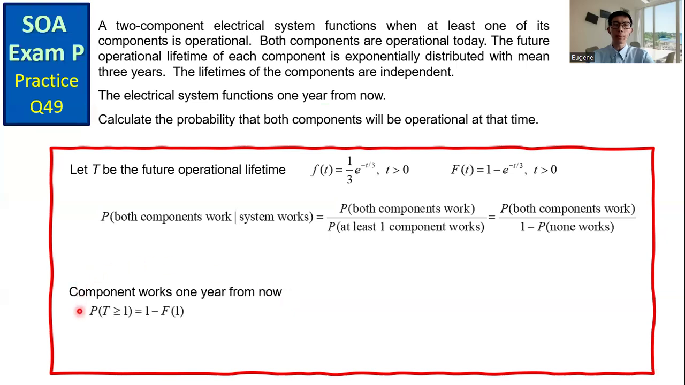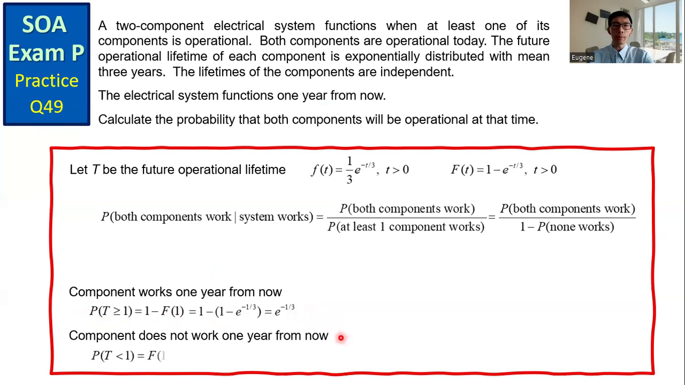This corresponds to the probability that T is greater than or equal to 1, which equals 1 minus the CDF at t equals 1. The probability is e to the power minus 1/3. And the component does not work 1 year from now, with probability corresponding to T less than 1, which is F of 1, equals 1 minus e to the power minus 1/3.